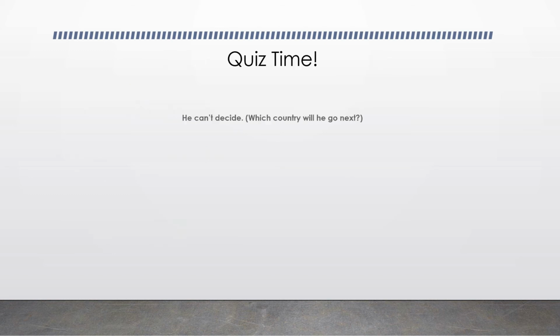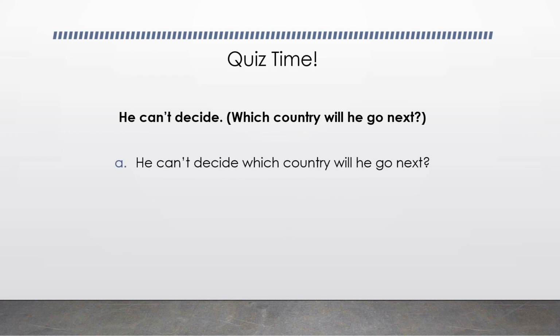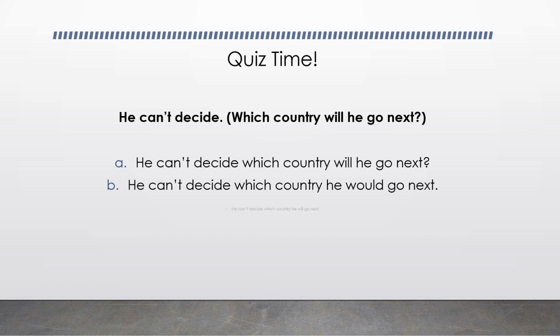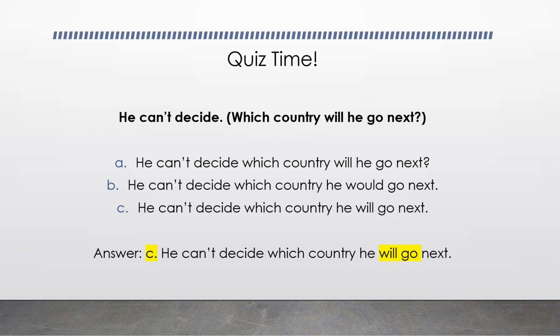Quiz time. Let's combine these independent clauses together. He can decide. Which country will he go next? Now remember the question order, remember the verb agreement, and let's look at some choices. He can decide which country will he go next. He can decide which country he would go next. He can't decide which country he will go next. And the answer is sentence C. He can't decide which country he will go next,